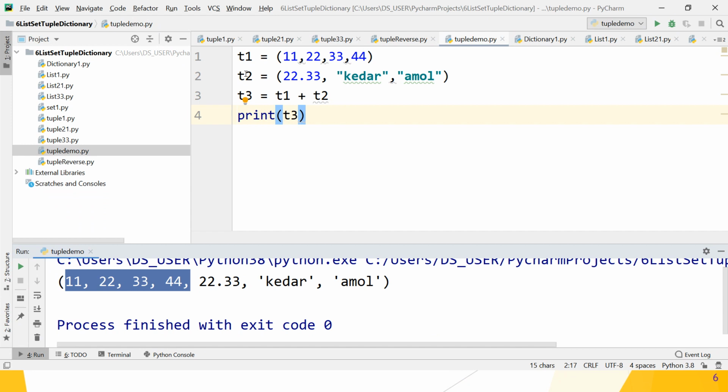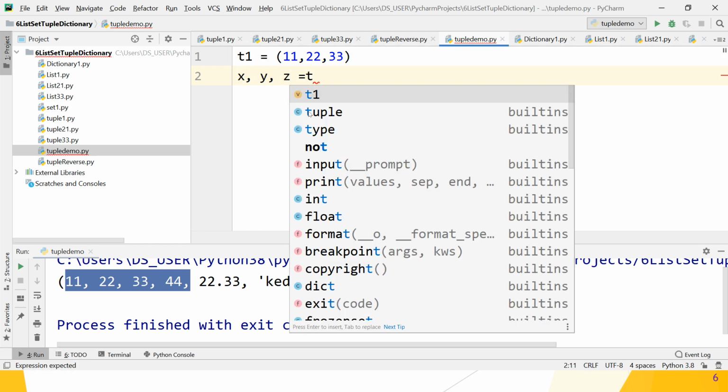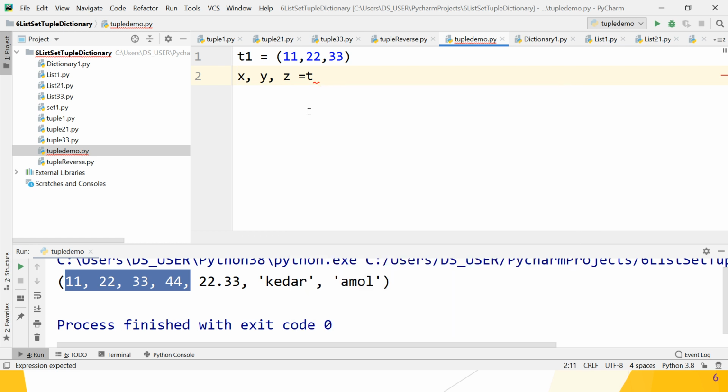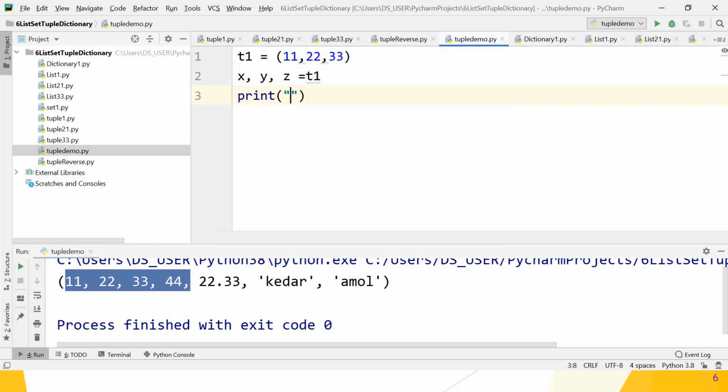Take one tuple. Great, guys. Suppose the tuple contains 3 values of different types. You write x comma y comma z is equal to T1. So what happens? The T1 tuple unpacks the values and assigns 11 to x, y is equal to 22 and z is equal to 33. And let's display the values. How to display it? Print. You can directly display x is equal to, comma x.